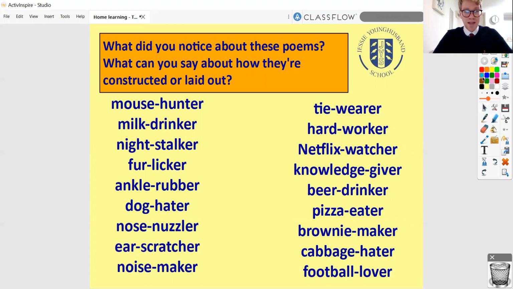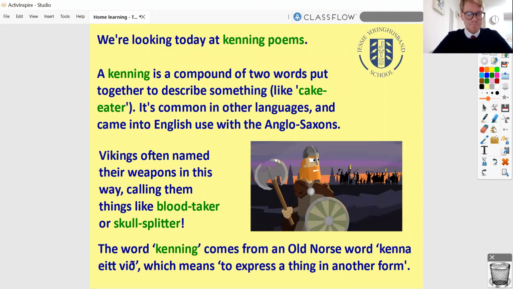Okay, I reckon there's probably lots of things you've mentioned. We could say that all of these have two words to a line. We could say that, certainly in the examples we've got here, they all end in the suffix er. And I'm hoping you've also noticed that they have this special bit of punctuation connecting the two words. Now, well done. This is exactly the kind of poem that we're going to be looking at today. And these are called a kenning poem.